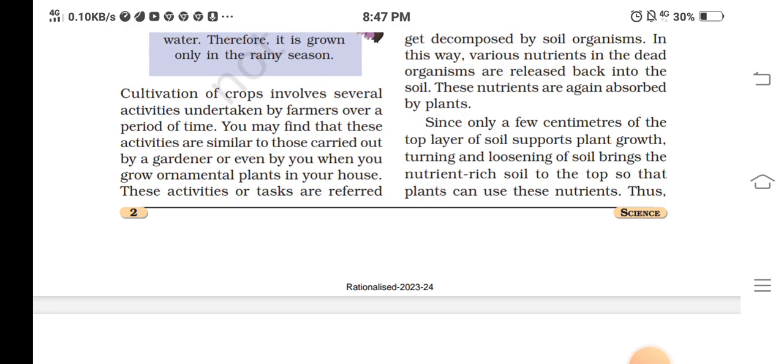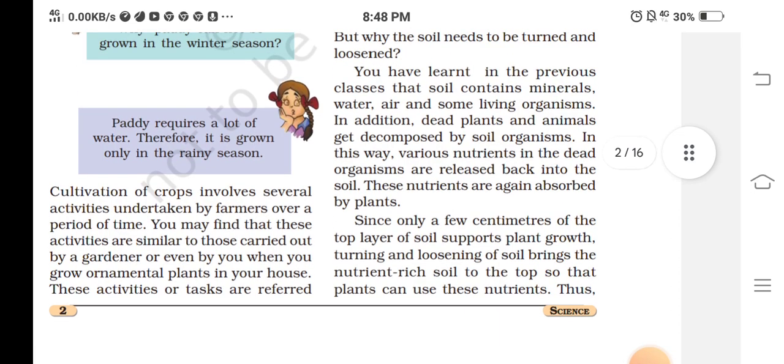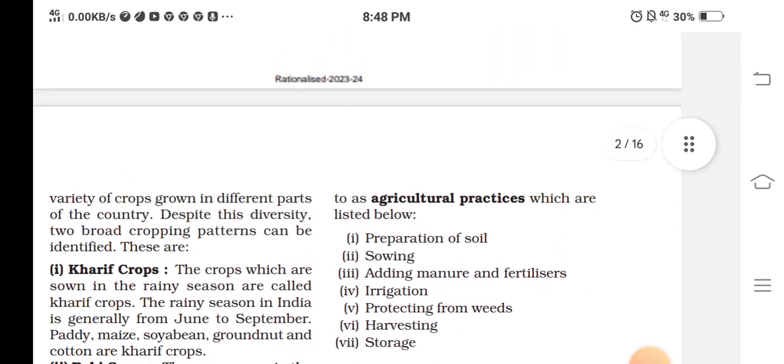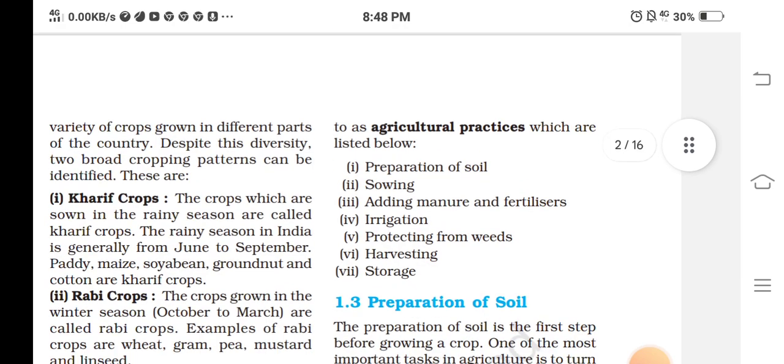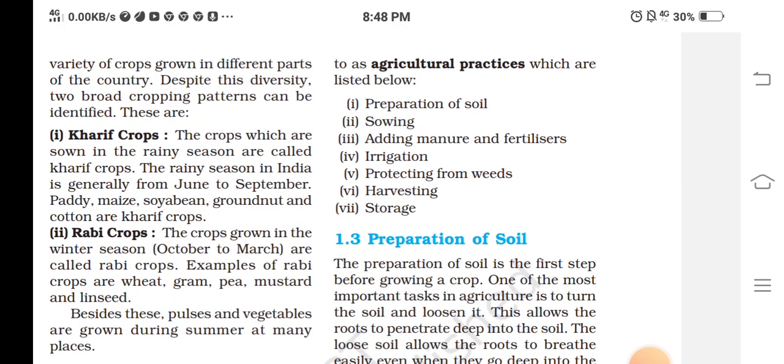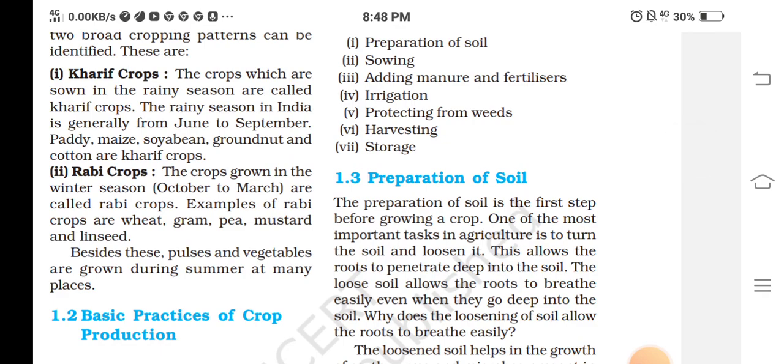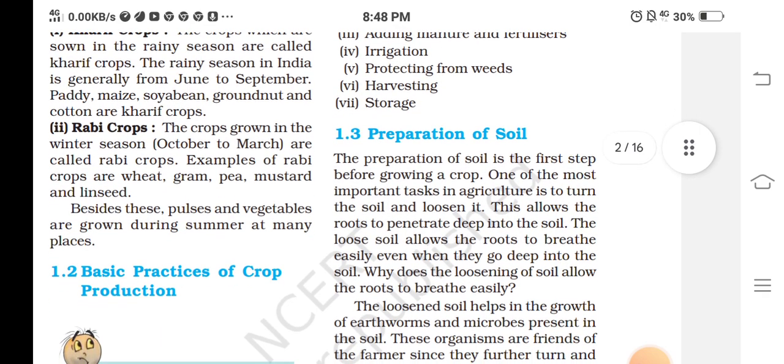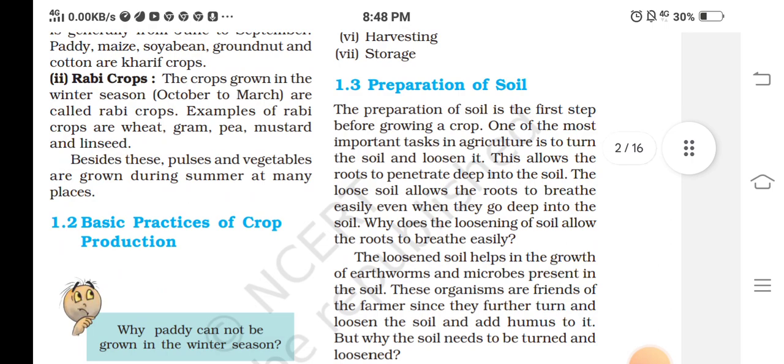Cultivation of crops involves several activities undertaken by a farmer over a period of time. You may find that these activities are similar to those carried out by a gardener or even by you when you grow ornamental plants in your house. These activities or tasks are referred to as agricultural practices, which are listed below: preparation of soil, sowing, adding manure and fertilizers, irrigation, protection from weeds, harvesting, and storage.